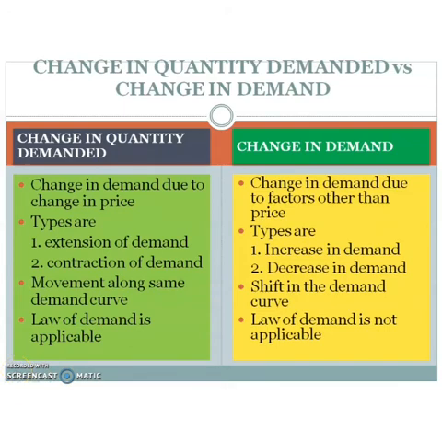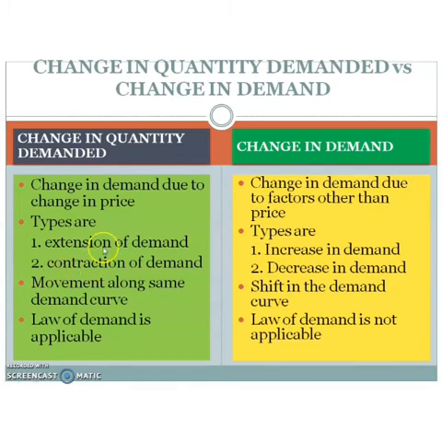There are two types of change in quantity demanded: extension of demand and contraction of demand. In the case of change in demand, the types are increase in demand and decrease in demand. So, what is the difference between extension of demand and increase in demand? In both cases, demand is increasing.